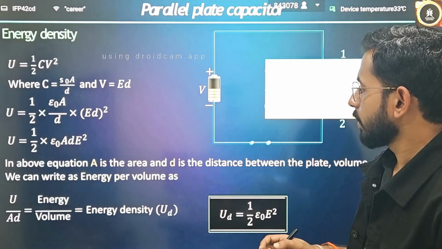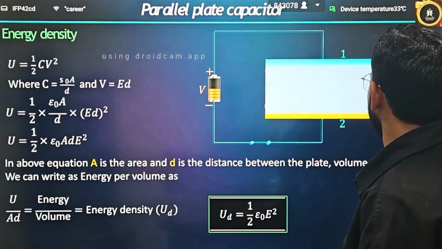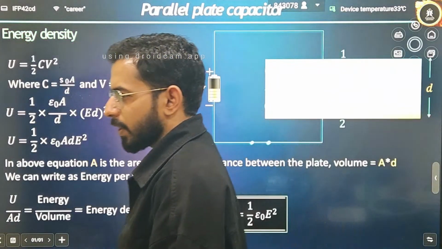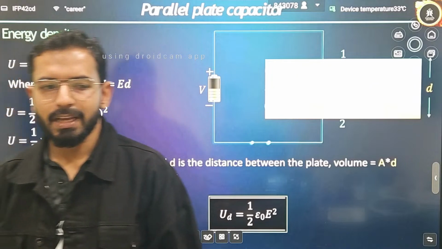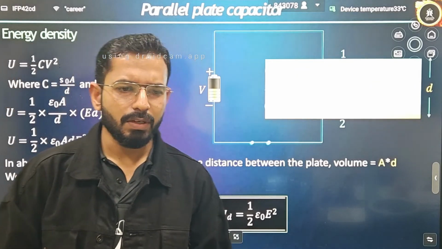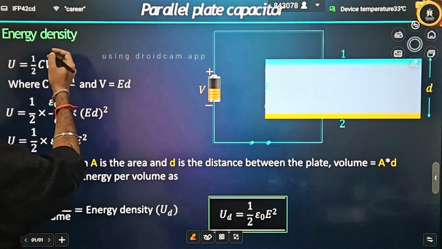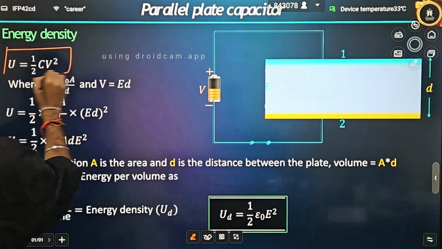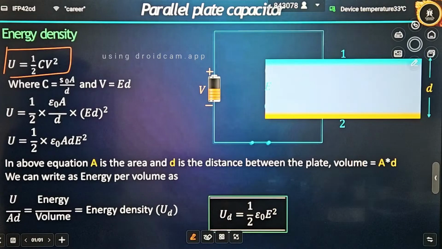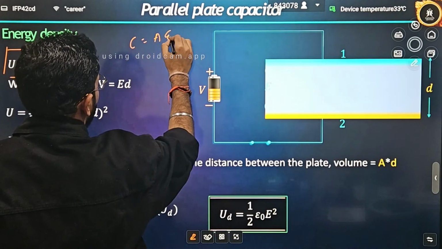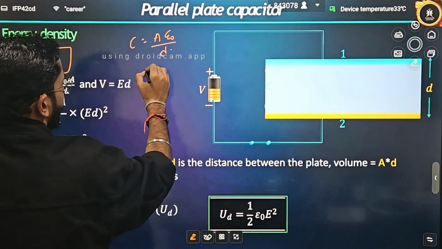Now, how will you define energy density? Energy density, I explained in the last topic of electrostatics. Here also energy density will be the same. Let's see how you can write it. What is the energy? U is equal to half CV square, correct? And what is C? C is equal to A epsilon naught by D. And what is V?